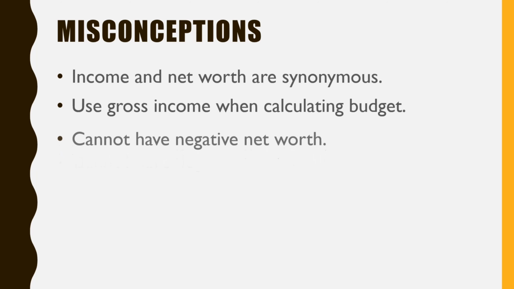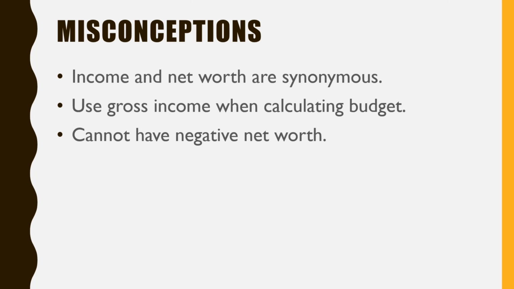Another misconception is that you cannot have a negative net worth. You can make $1 million a year and still have a negative net worth. And you'll see it when we do the calculations because, again, your net worth and your income are two different things.